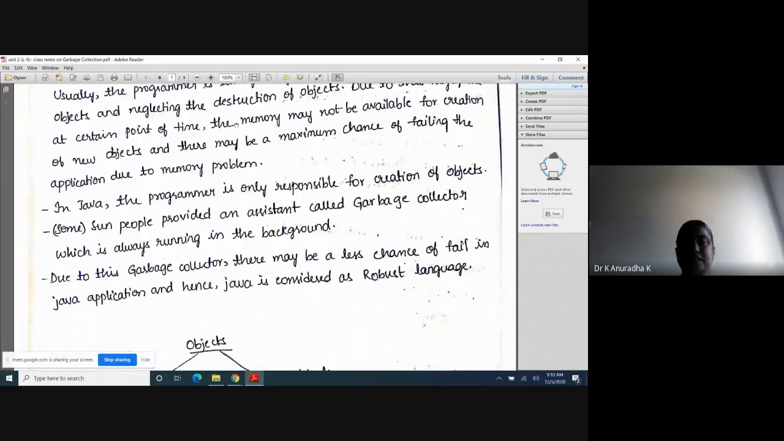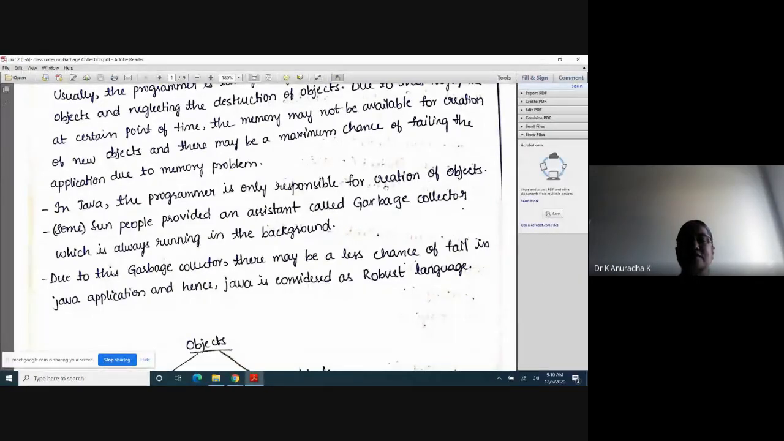But in Java we have only one concept, that is constructors. We have not studied destructors. So in Java we have only one concept, that is constructors. The constructor's main purpose is to create the objects. Who will destroy the objects in Java?